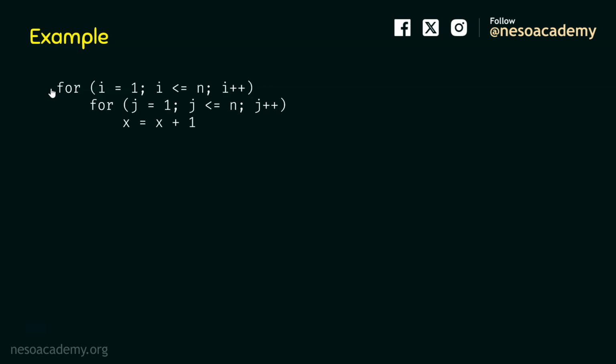Now can we say this nested loop is independent nested loop? According to the definition of the independent nested loop, it is a nested loop in which inner loop variable is independent of the outer loop variable. We can observe this for loop is the inner for loop and this for loop is the outer for loop. In the inner for loop, the loop variable is j. So this is the inner loop variable. And i is the outer loop variable because this loop variable belongs to the outer loop.